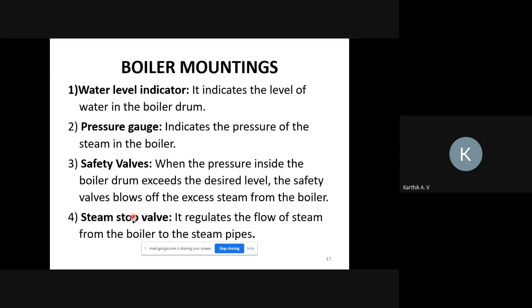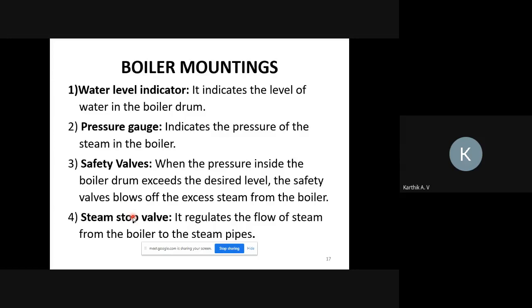Next, pressure gauge. What is the use of the pressure gauge? It will indicate how much pressure is built up inside the boiler drum. So this is the use of the pressure gauge. It will be indicated in kg per square centimeter, like that.